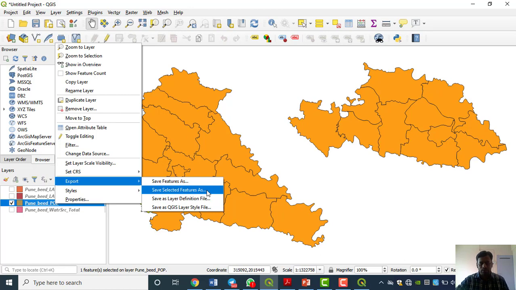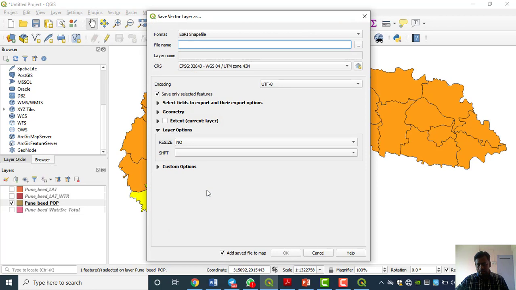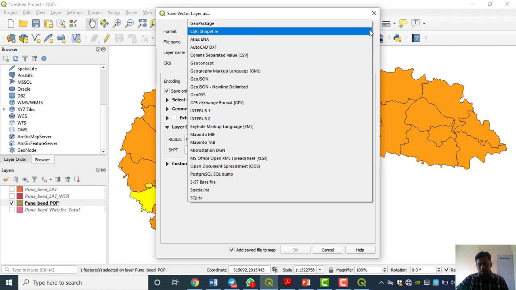When we click there, this window, which you are familiar with, will appear. Here it is asking for the format in which you want to save. Many formats are there. Here we are using the Esri Shapefile, a very popular dataset format on the GIS platform.